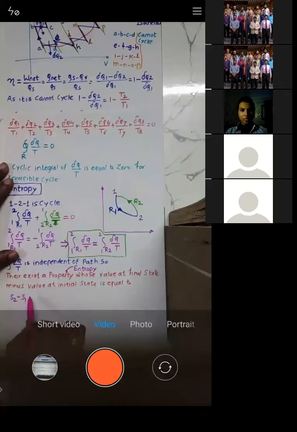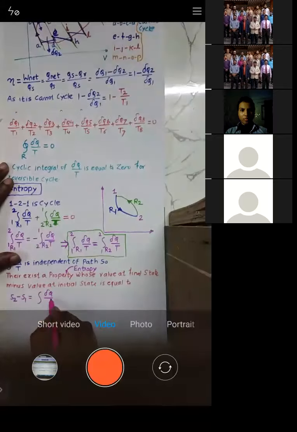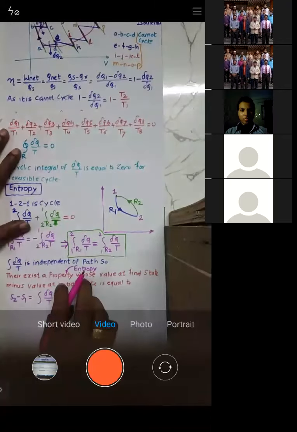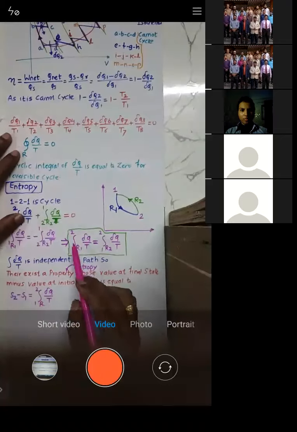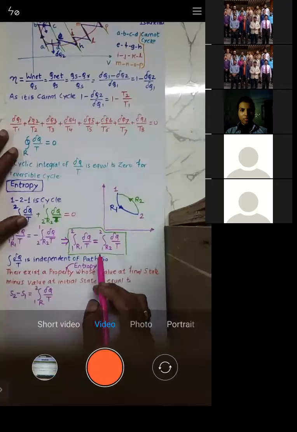minus value at the initial state, that is S1, is given by integration del q by T, for process 1 to 2 reversible. Same expression I have written, integration del q by T for the process 1 to 2 reversible. This expression will give you the change in entropy. Try to understand. It will not give you the entropy.